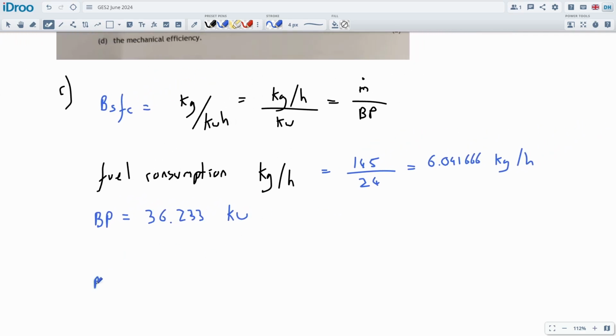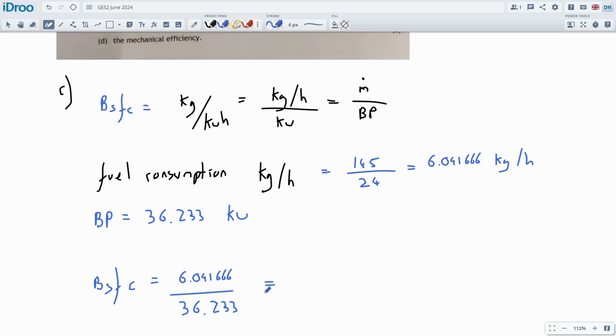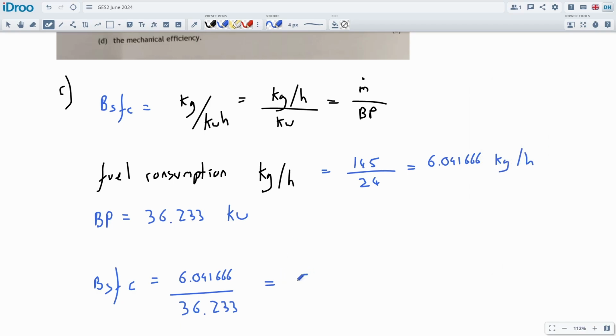So the brake specific fuel consumption will be the 6.04 divided by the 36. We don't really need the units on there, let's get rid of those. And we'll take our 6.04 divided by 36.233, and that's 0.1667448, and this will be in kilograms per kilowatt hour.